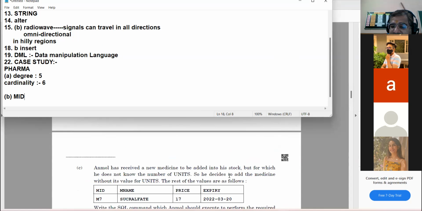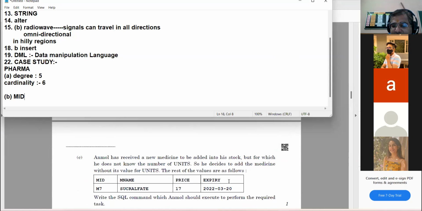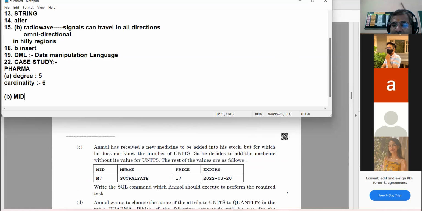So he decided to add the medicine without its value for the units. The rest of the values are as follows. Write the SQL command which Anmol should execute to perform the required task.